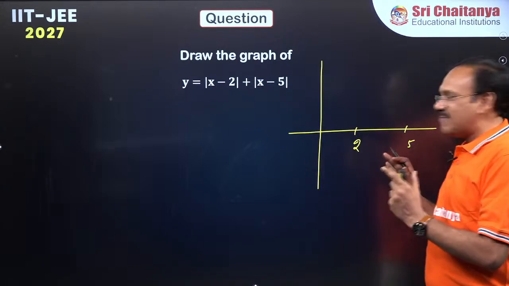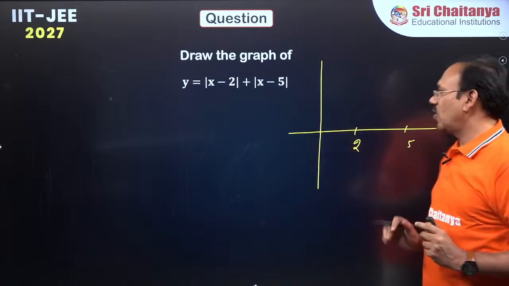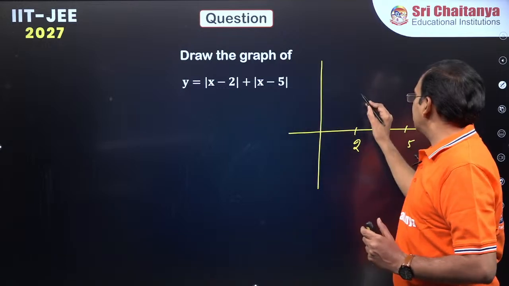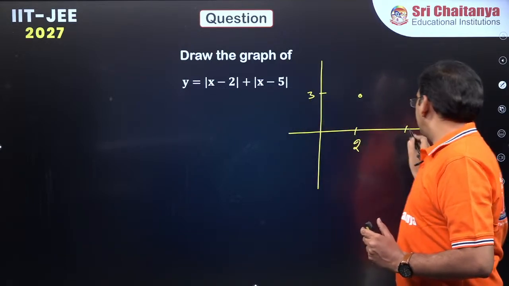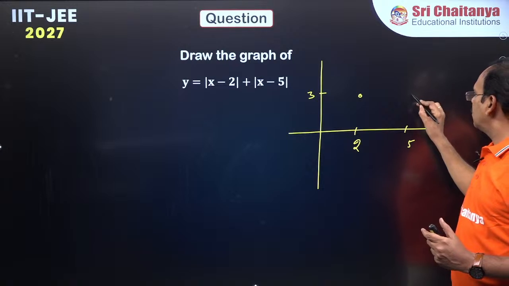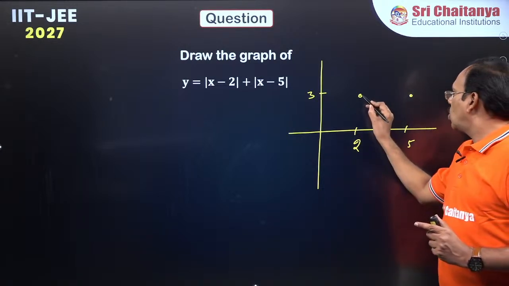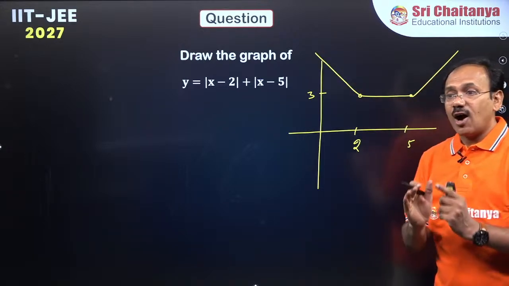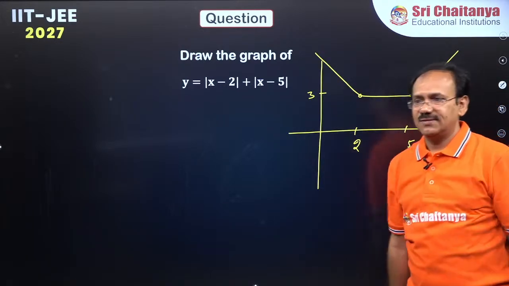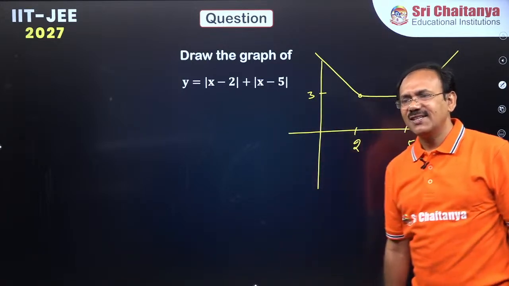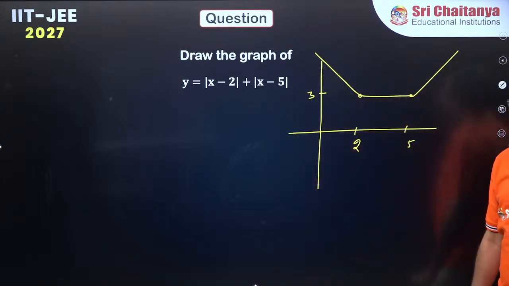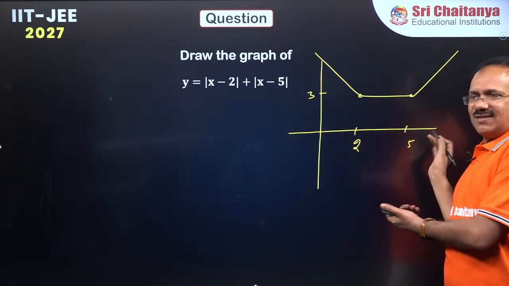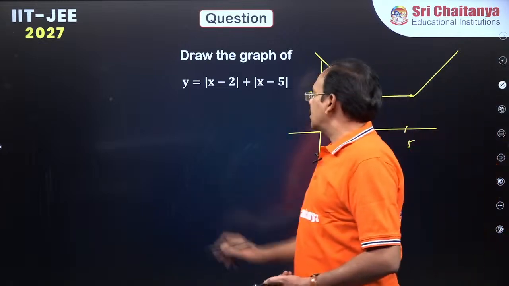Which becomes 3 cases, but the simple way of drawing is, what is f of 2? You put 2 here, this becomes 0, this becomes 3, so at 2 it is 3. You put 5 here, that is also 3. Simple. Now join these two. Here you will get this straight line, this straight line. The graph of this will be the top, dear students. Okay? So simple. If you want, you just write piecewise, draw, you will get it. Very simple. You just try this graph, dear students.